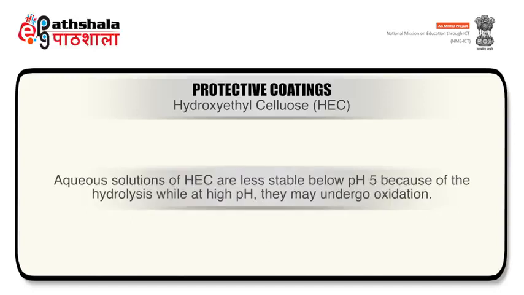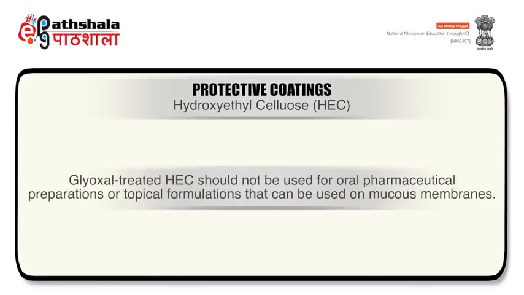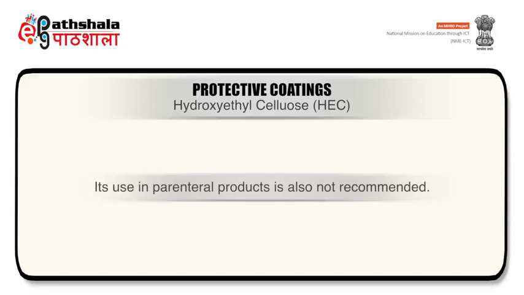Aqueous solutions of hydroxyethyl cellulose are less stable below pH 5 because of the hydrolysis, while at high pH they may undergo oxidation. Glyoxal treated hydroxyethyl cellulose should not be used for oral pharmaceutical preparations or for topical formulations that can be used on mucous membranes. Its use in parenteral products is also not recommended.